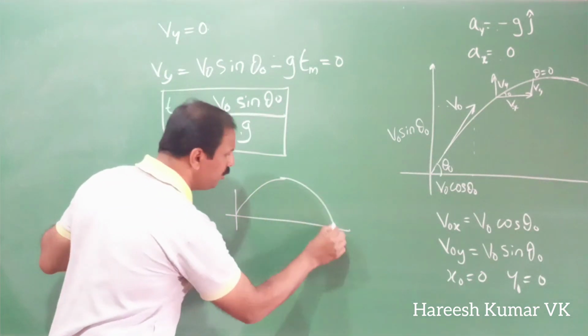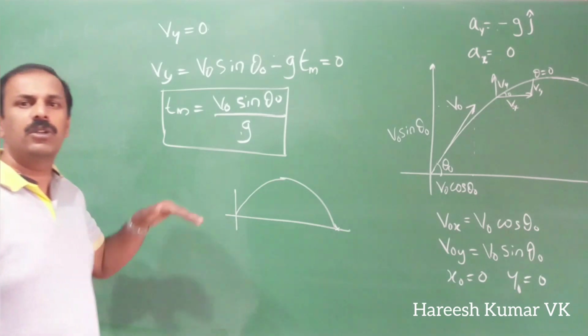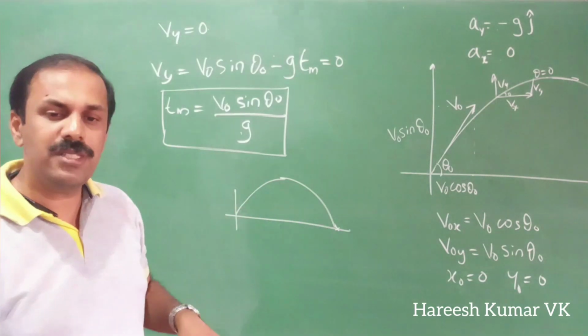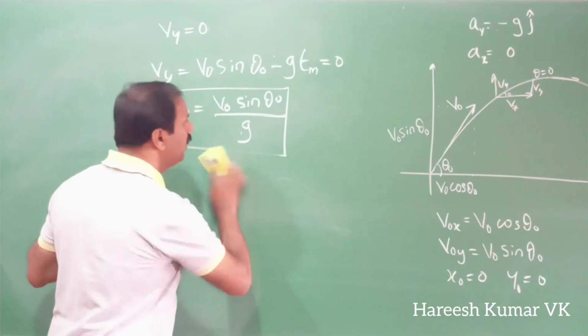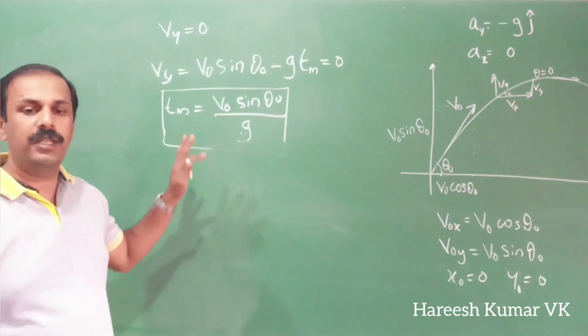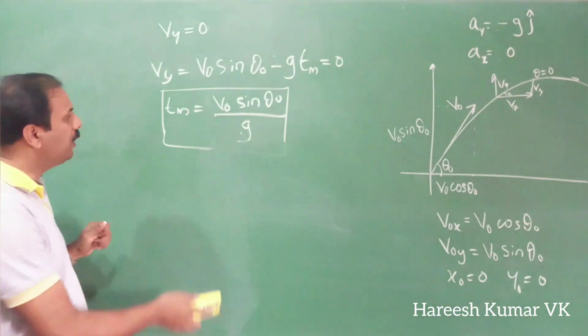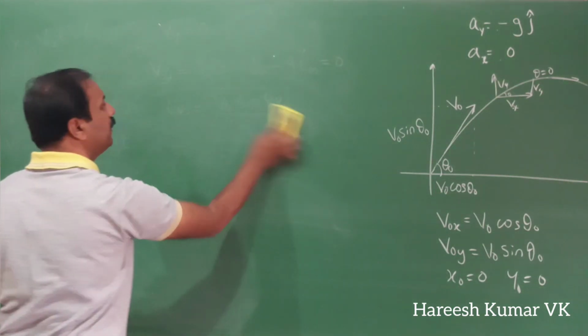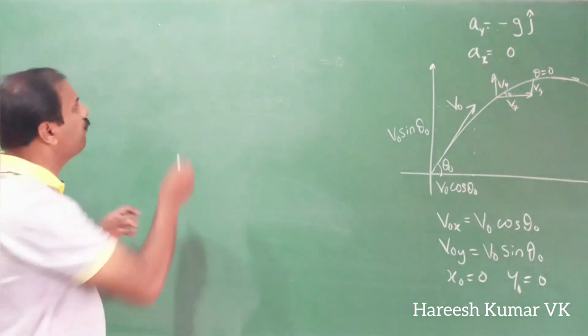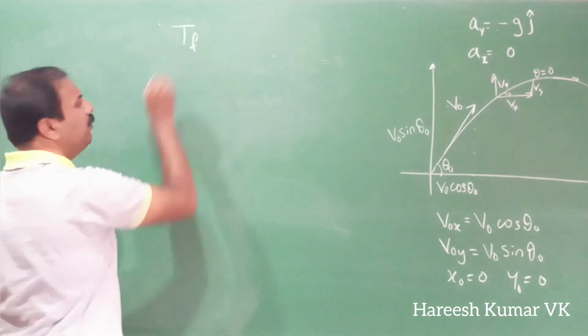Now when it reaches this point and touches the ground, that time is called the time of flight. And for this time of flight, we will use the letters TF. TF is the time of flight.